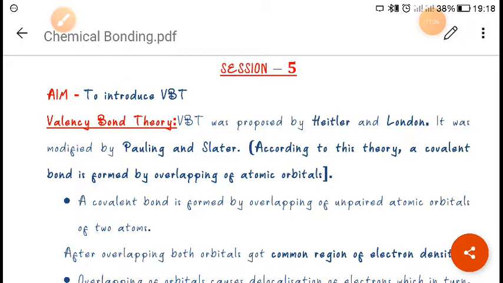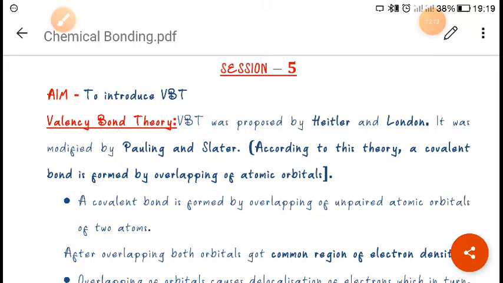Now what did he say, the last point: the extent of overlapping will be directly proportional to the strength of the bond. If more overlapping is there, the bond will be strong. If less overlapping is there, then the bond will be weak. So this was about the Heitler and London concept of valence bond theory, right? Next we will see the extension by Pauling and Slater. They expanded the concept of valence bond theory. Some of the things which were not explained by Heitler and London were explained later on by Pauling and Slater.